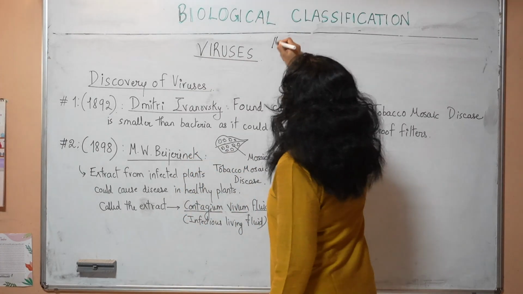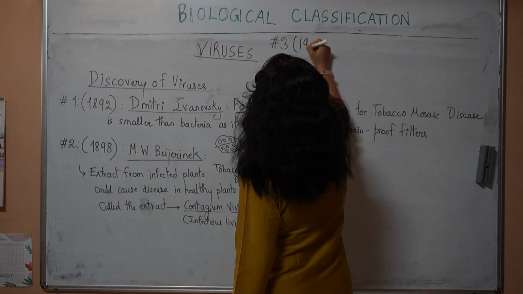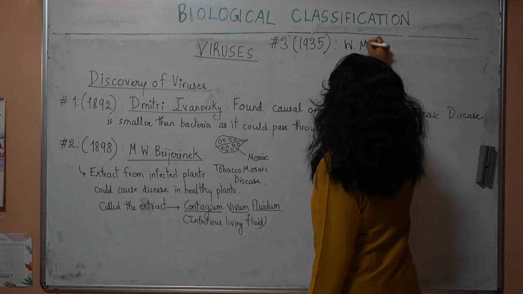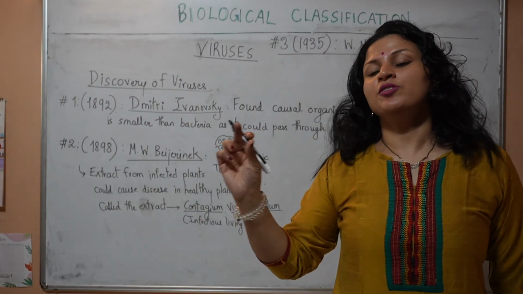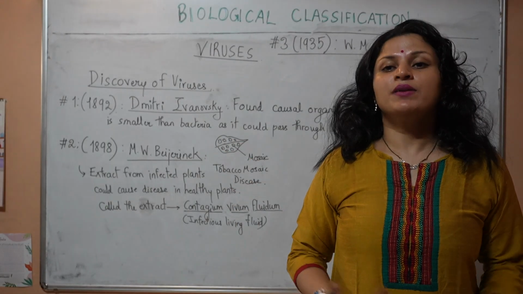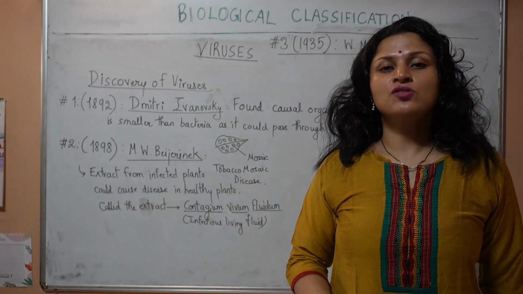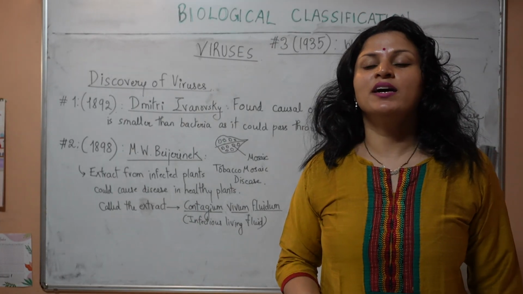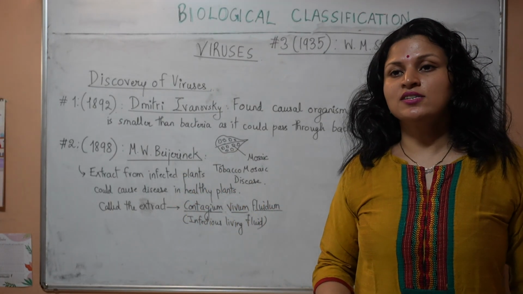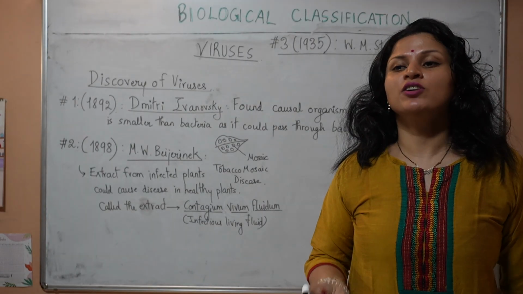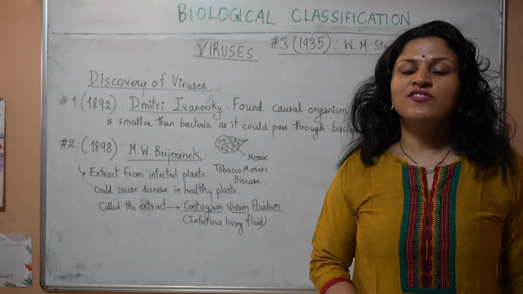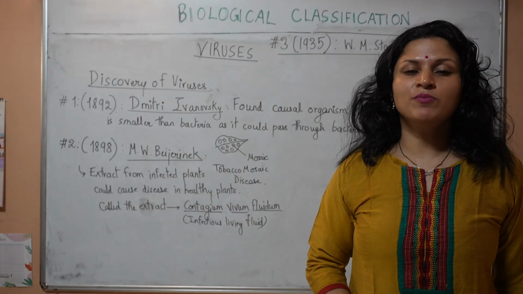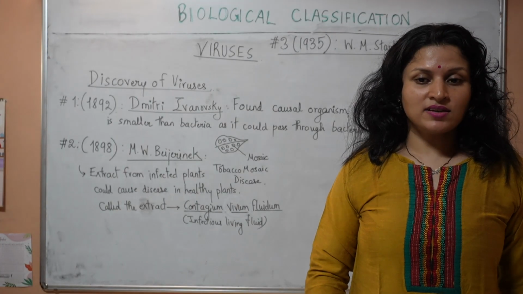Then came the third scientist in the year 1935, W.M. Stanley. He purified this fluid and he evaporated it, just like how sugar solution is evaporated. What is left behind? Crystals of sugar are left behind, isn't it? Just like that, he evaporated the fluid, and what he found was crystals were left behind, which were mainly made up of proteins, which represented the virus.